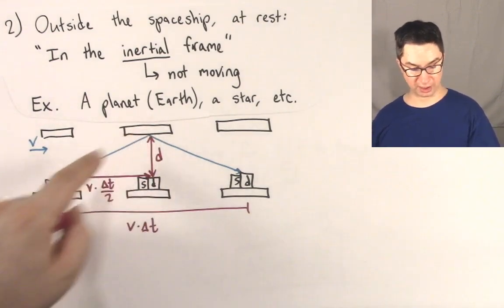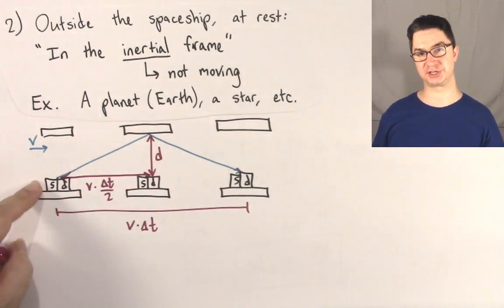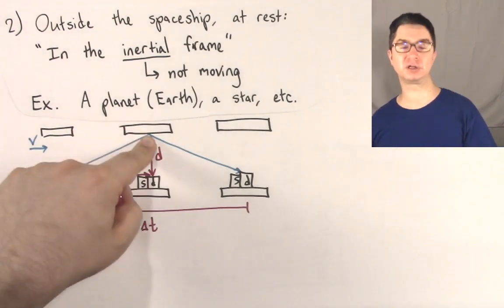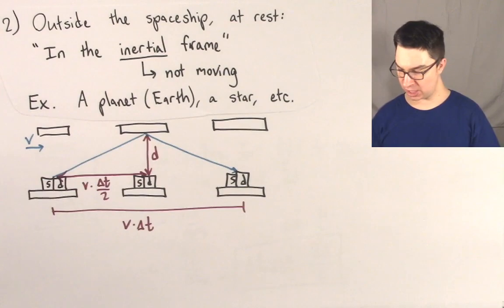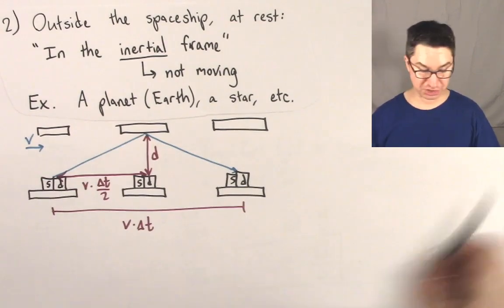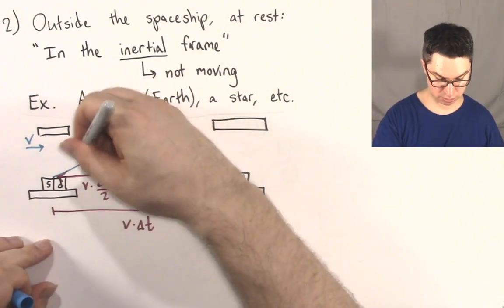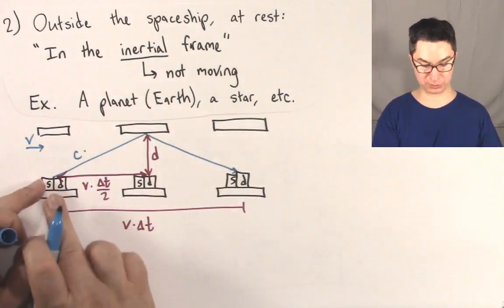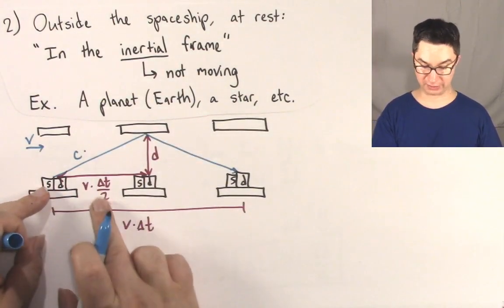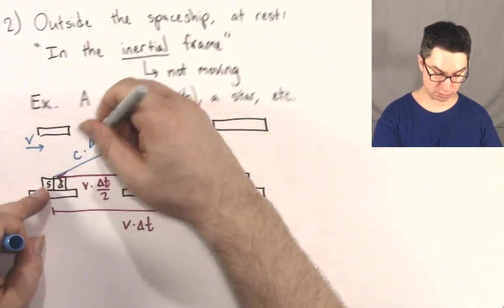Now we want to look at what this hypotenuse distance is. Well, what is moving along the hypotenuse? It's not the spaceship, it's the light. The light is moving at a speed c times the time that it takes for the spaceship to reach this midpoint. Well, we said earlier that that would be delta t over 2.